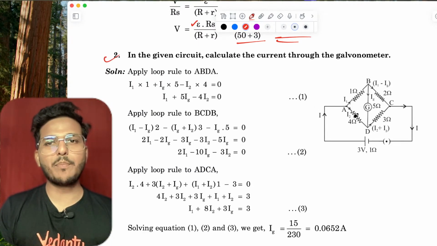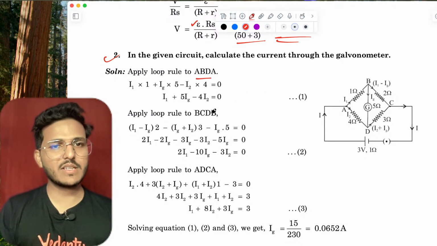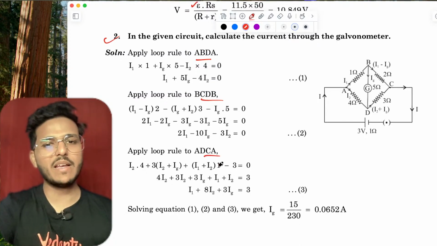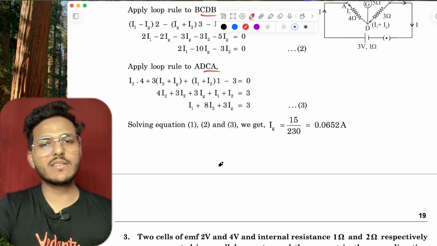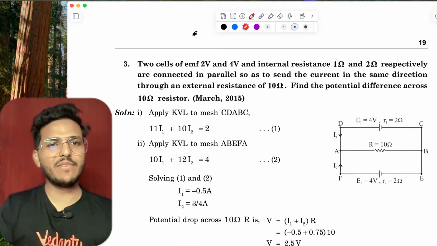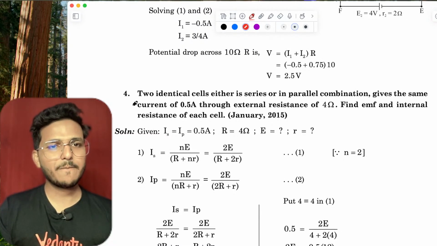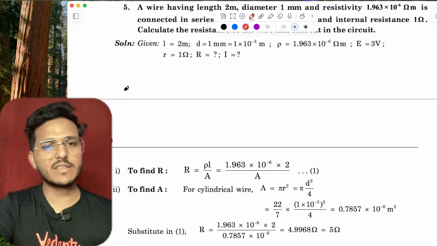Similarly, in this question just apply the current rule. This is the loop rule. Just apply it and you will get 2 equations. Apply KVL in this question, and you can get the answer. These are questions from internal resistance.